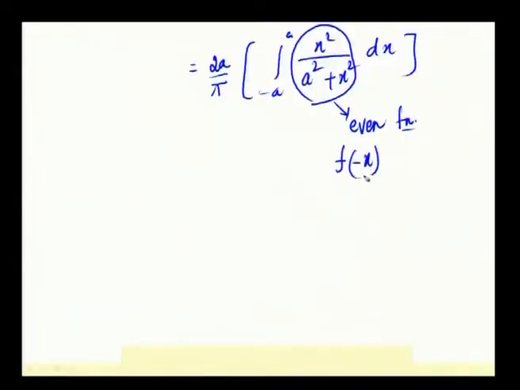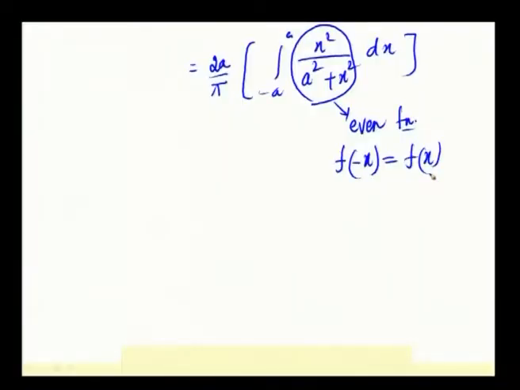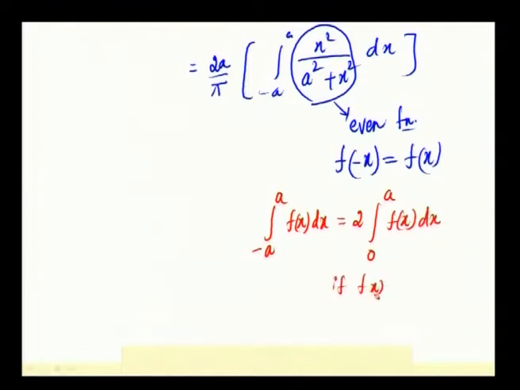An even function is one where, when you replace x with minus x, the function happens to be the same. Okay. So, what happens according to the properties of integration? The integral from minus a to a of f of x dx equals 2 times the integral from 0 to a of f of x dx, if f of x is even.